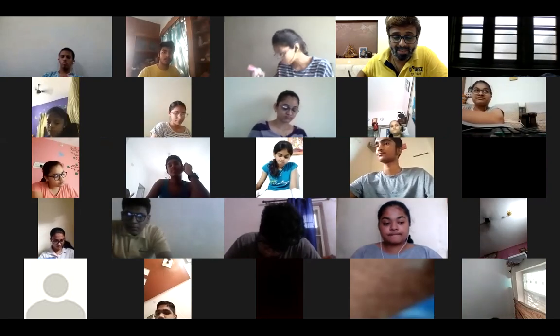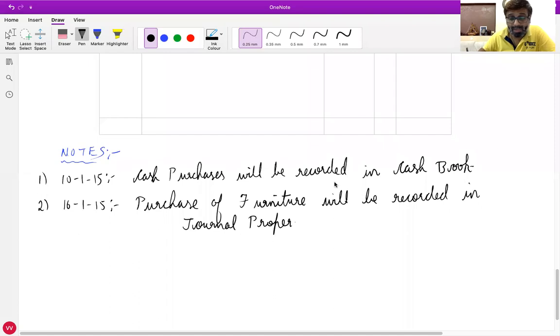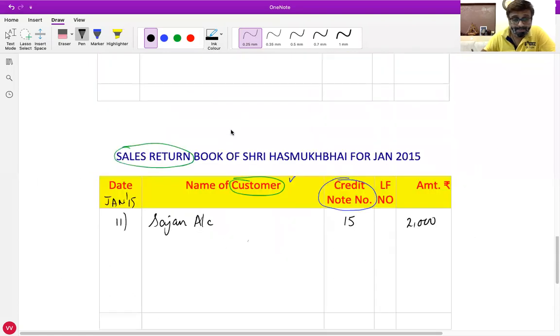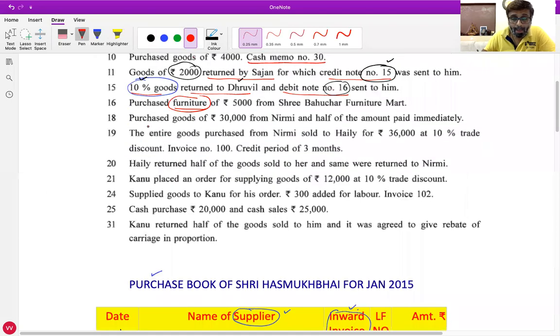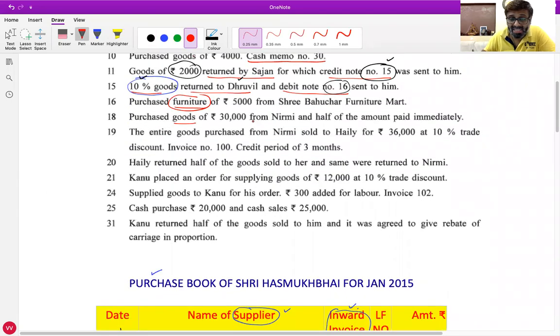So let's proceed further. Now, raise your hand who will tell me the next one. 18th date. Purchased goods of rupees 30,000 from Nirmi and half of the amount paid immediately.